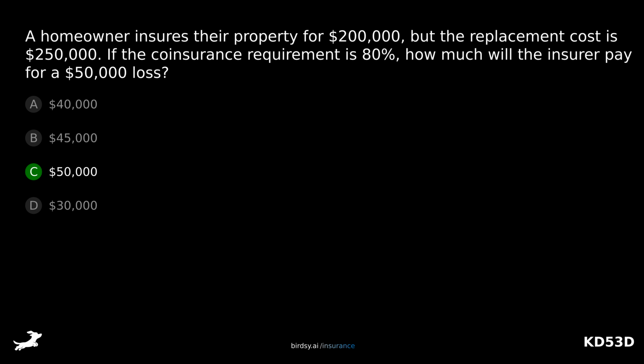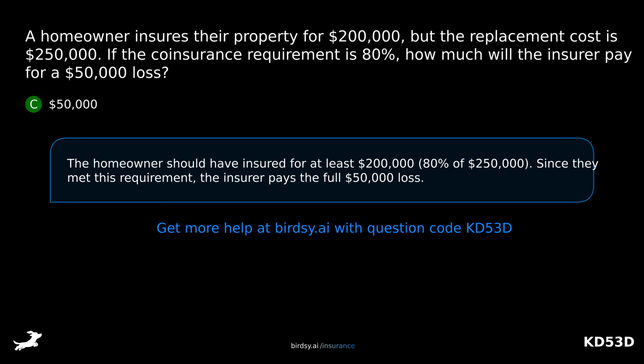The answer is C, $50,000. The homeowner should have insured for at least $200,000, 80% of $250,000. Since they met this requirement, the insurer pays the full $50,000 loss.